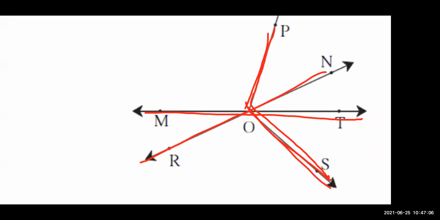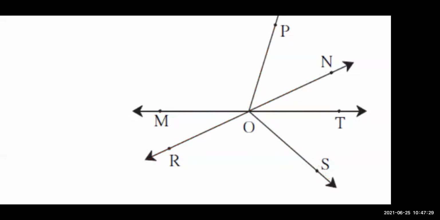Very good, Srishti. It is a non-collinear point. Very good, Dhruvi. I told you, non-collinear points are not in a straight line. So ये straight line पे नहीं है. It is having 3 points also. POS. तो ये क्या है हमारा non-collinear point. Is it clear? Okay, now we will move to the next question.